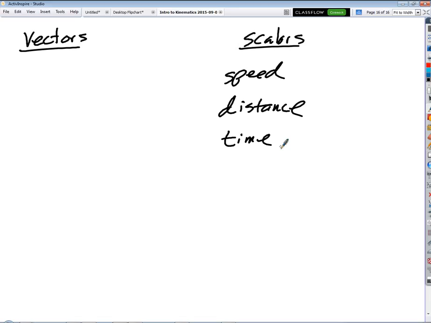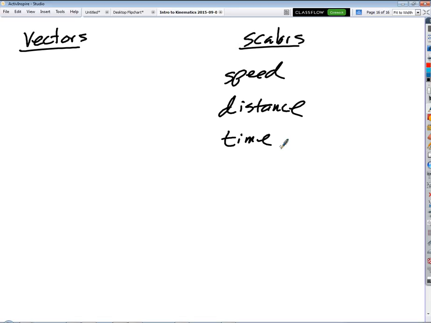Okay. I think we got them all. Was there anything else? That's not a kinematic quantity. We threw it out as an example. But if we're just talking about motion, these are our motion quantities. Temperature and mass, and some other examples I threw out, but as far as motion is concerned, that's it.